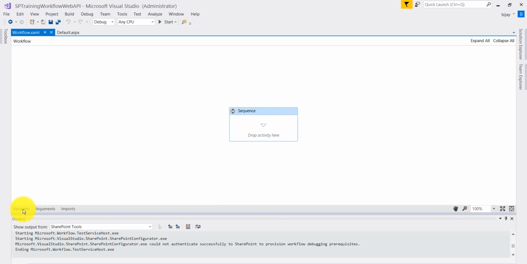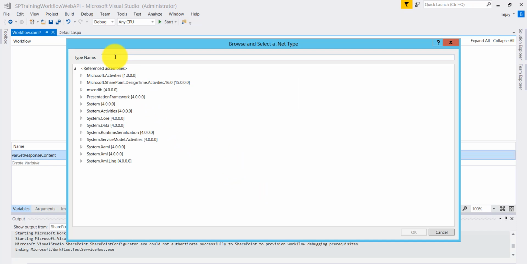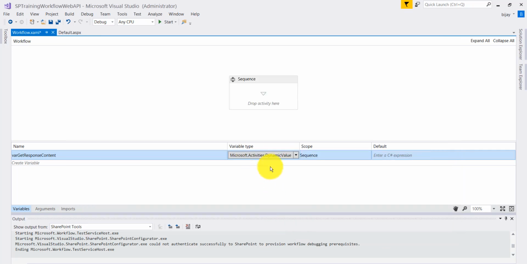Before that, click on this variable, and I will have one variable which is var get response content. This one we will take as a dynamic variable type. If you click on browse, then search for dynamic, you will see it says dynamic value, this one. Select OK. Now you can see it will be of dynamic value.